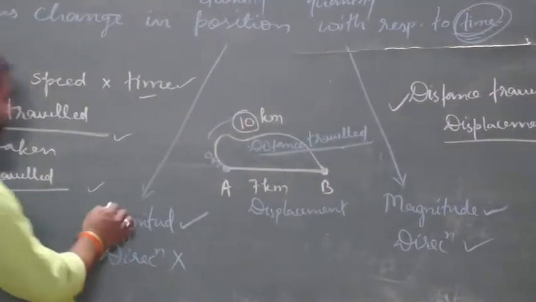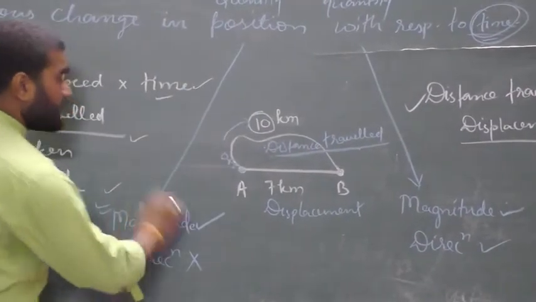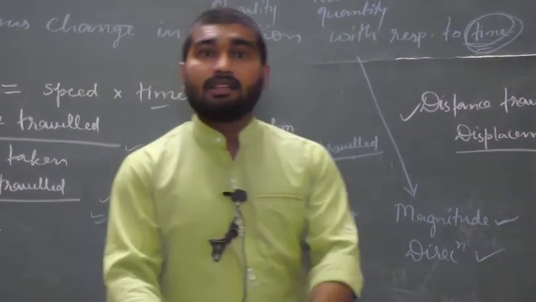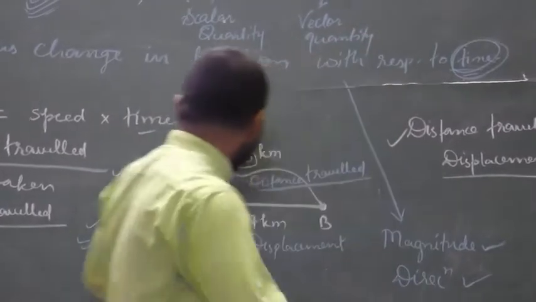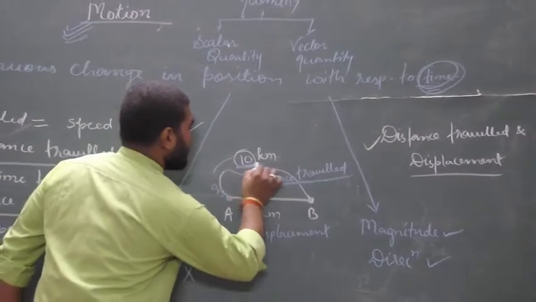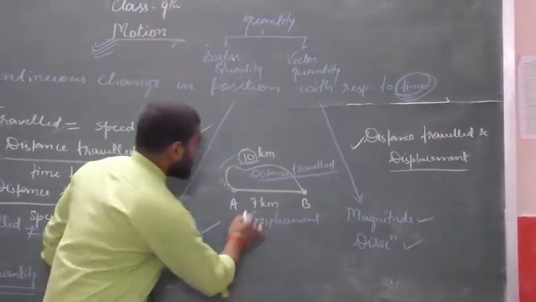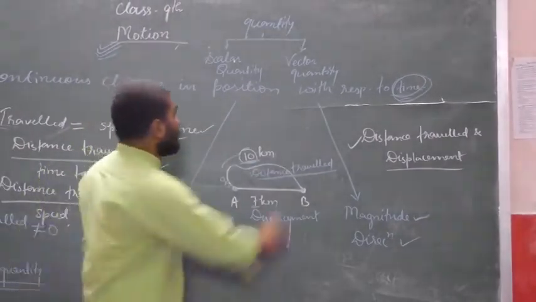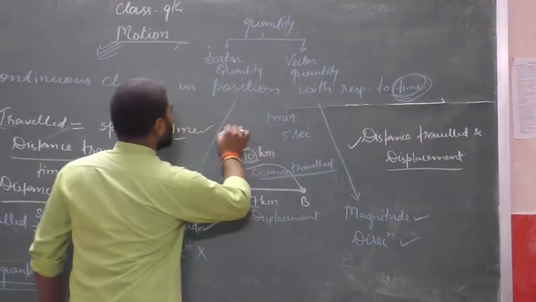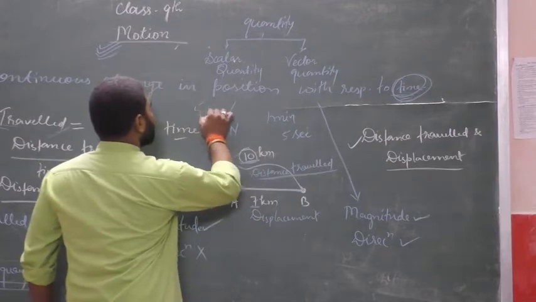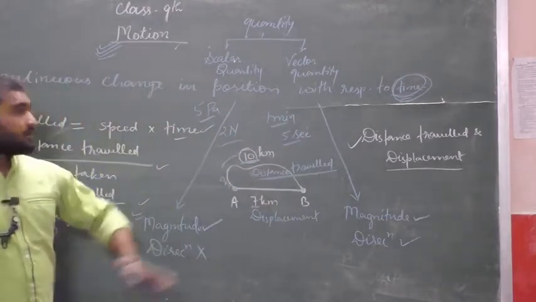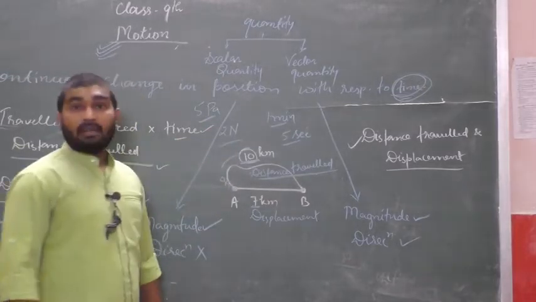So what is magnitude? All the numerical values are called magnitude. Let us see here, 10 kilometer. Here 10 is magnitude. 7 is magnitude. 1 minute, 5 second, 2 Newton, 5 Pascal, all these are called magnitude. The numerical value is called magnitude.